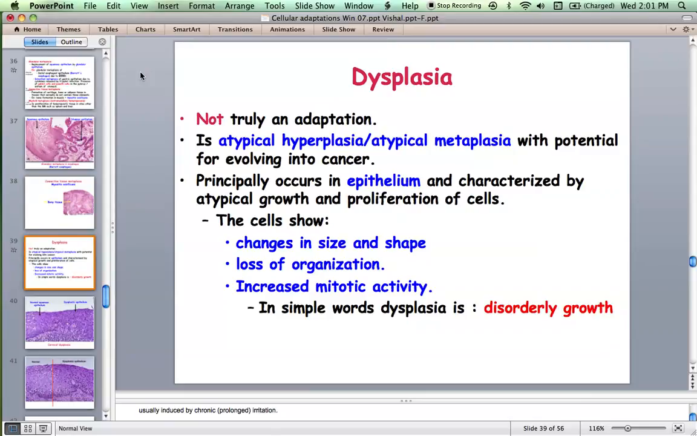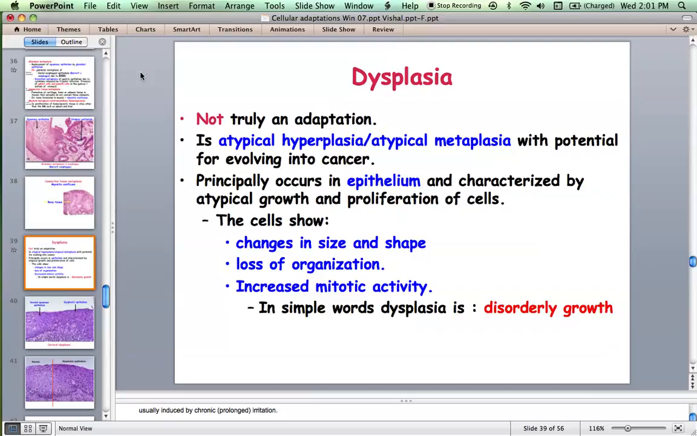Now the next entity is dysplasia. It's not a true adaptation, but still it's worthwhile to discuss at this point of time because we have discussed most of the adaptations, and even dysplasia is reversible in that sense, so you can take it as one of the adaptations. It's atypical hyperplasia or atypical metaplasia with potential for evolving into cancer.